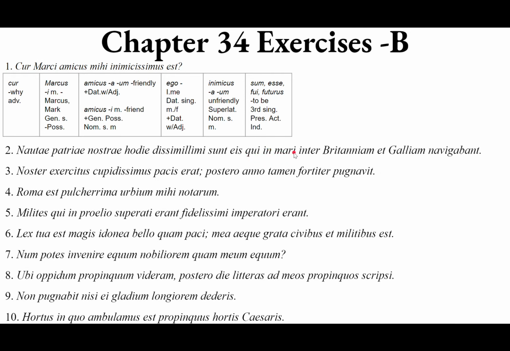Those who in the sea, inter means between or among, takes the accusative. Britanniam, Britannia, feminine, that's that island, Brittany. No, it's not. That's not Brittany. It's Britain. Dun, dun, dun, dun. So between Britain, et, conjunction, and, Galliam, that's Gaul. France, don't say France, say Gaul. Gallia, feminine, Gaul, ancient France. Navigabant, third person plural, imperfect active indicative of navigo, navigare, navigavi, navigatus, to sail.